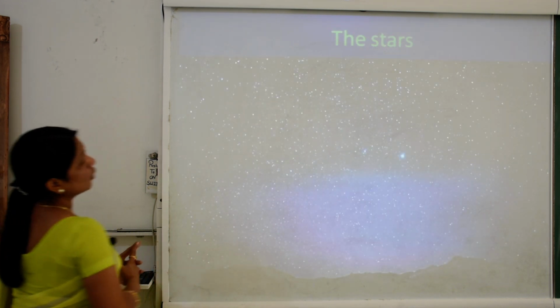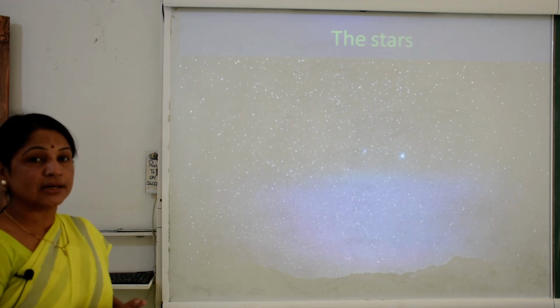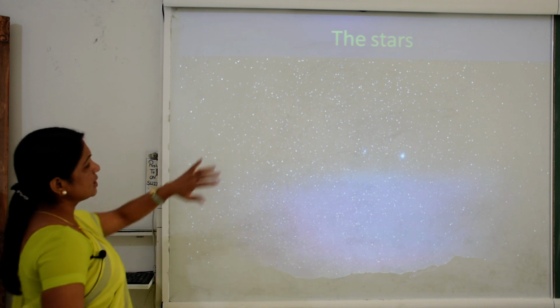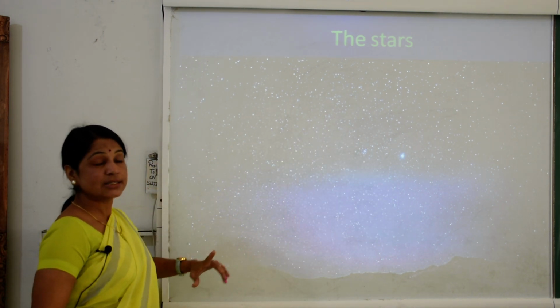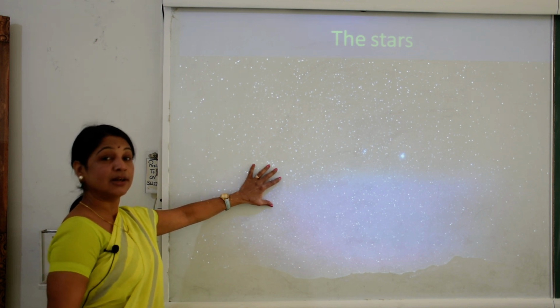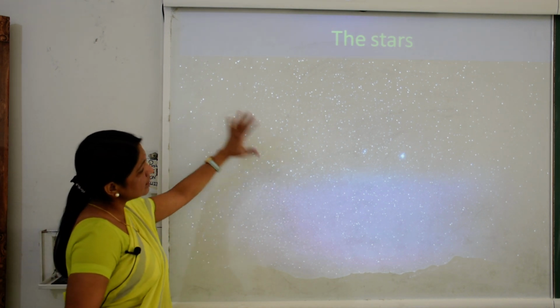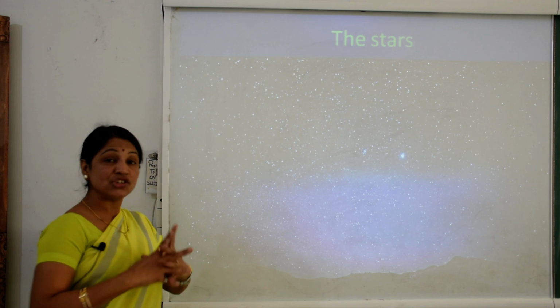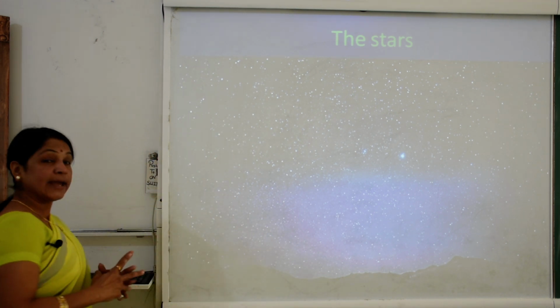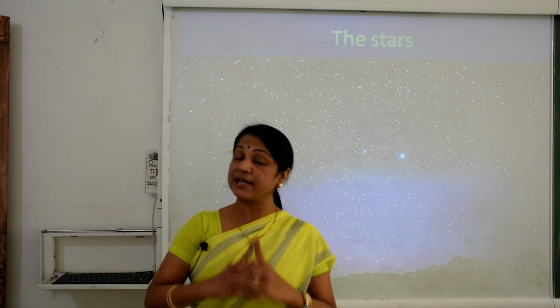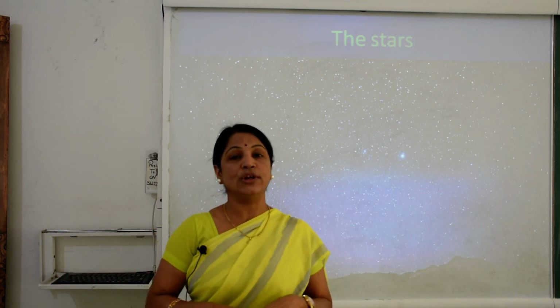Now further we are going to see the stars. What are stars? Are you watching this picture? Various stars are twinkling today on our board, not in the clouds. These stars make a special type of group, and the sun is the big star of the universe.